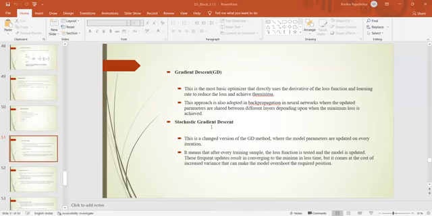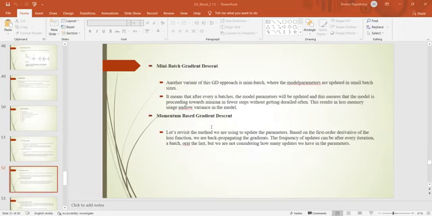Next is stochastic gradient descent, called SGD. It finds the parameters and updates them. In this method, for each training sample the loss function is evaluated and the model is updated. The frequent updates result in converging to the minimum in less time, but at the cost of increased variance, which can make the model overshoot the required positions.